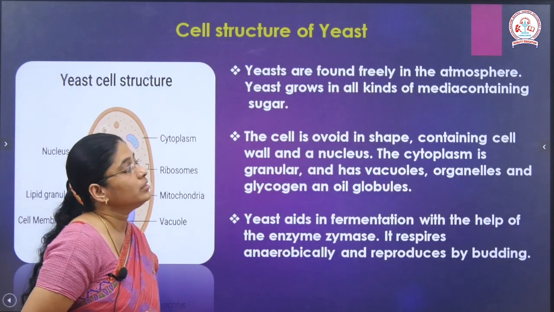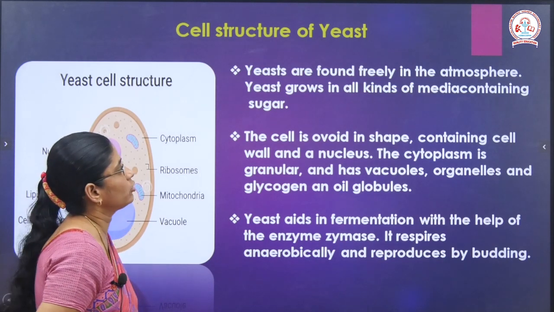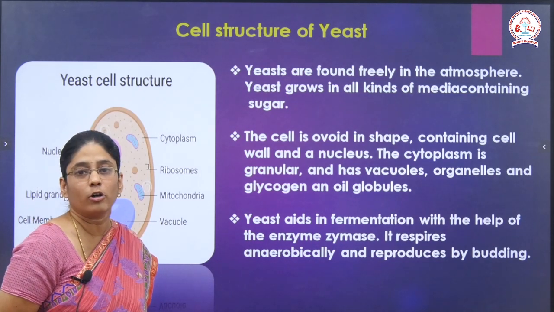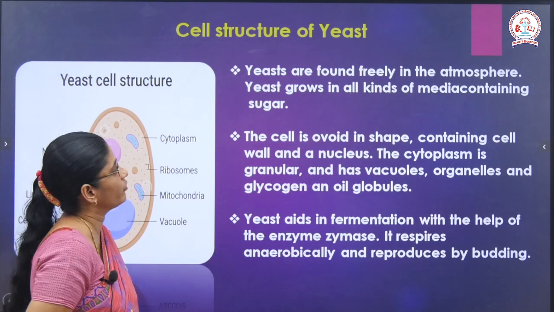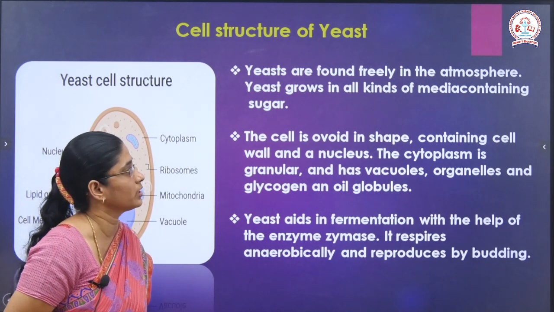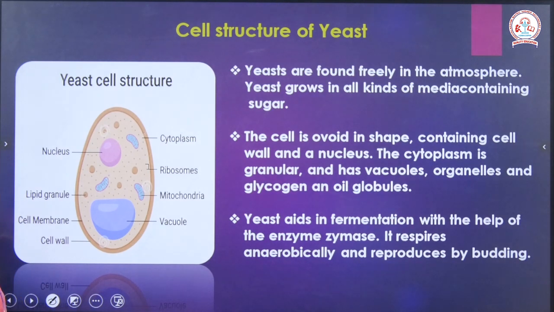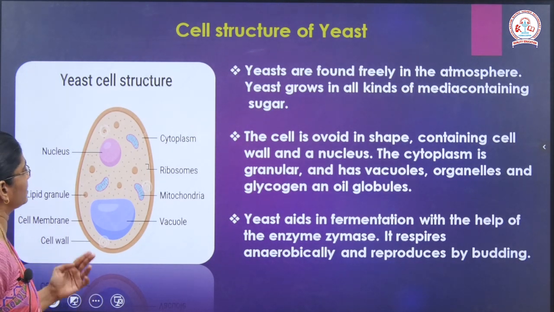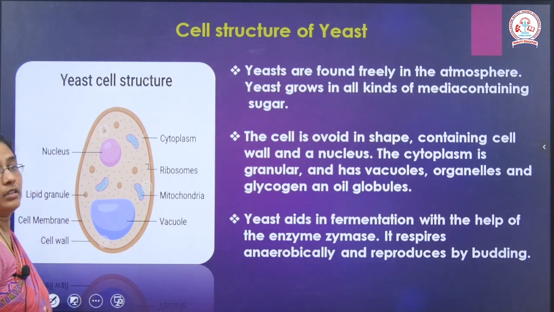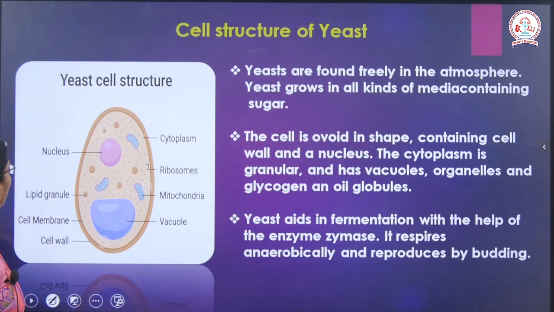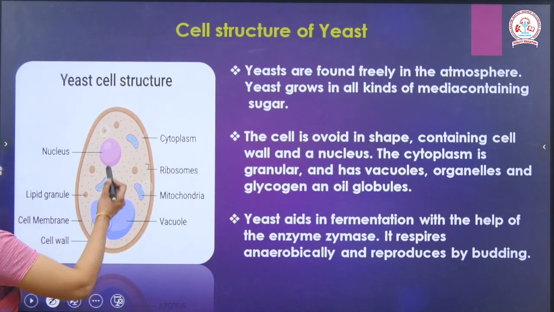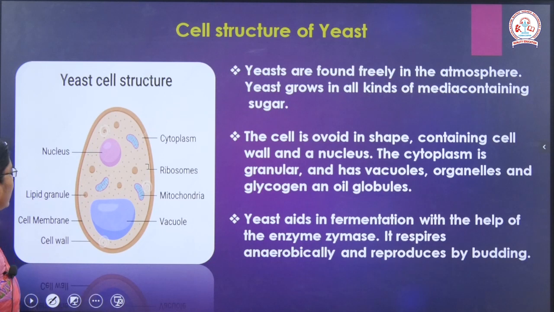Coming to the cell structure of yeast. As I said, yeast is an example of unicellular fungi, and they are found freely in the atmosphere. Can you all see the cell structure of yeast? This is the cell structure. So you will have the cytoplasm, then ribosomes, then mitochondria, vacuole, and this is the cell wall, then this is the lipid granule, then cell membrane.